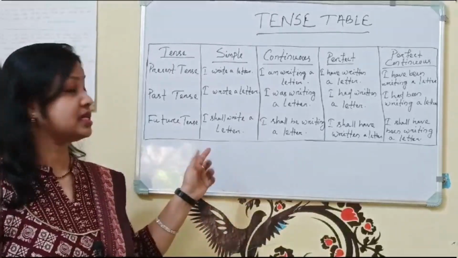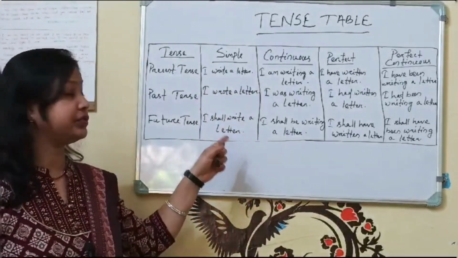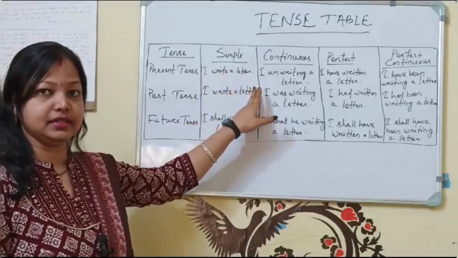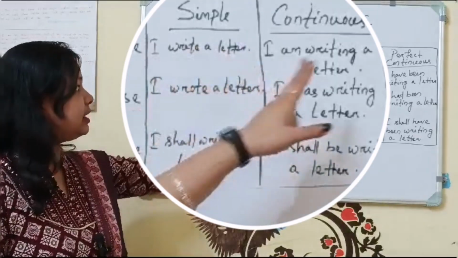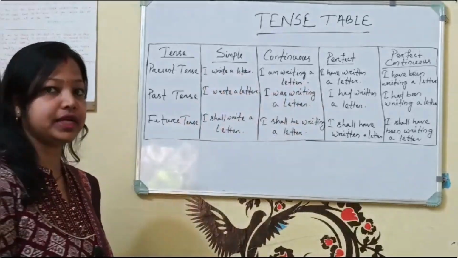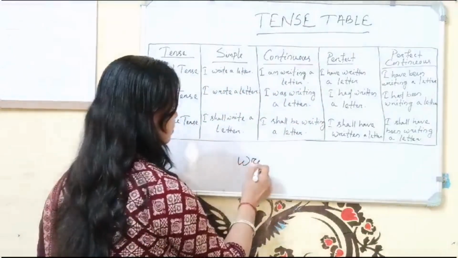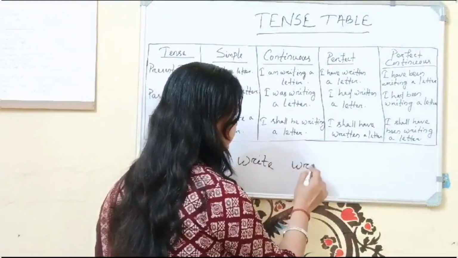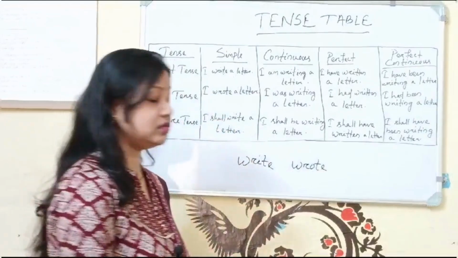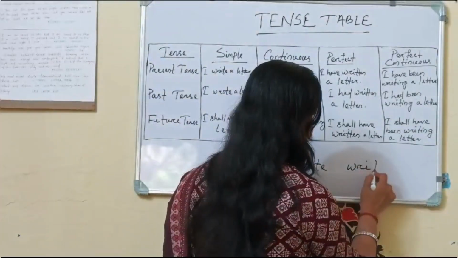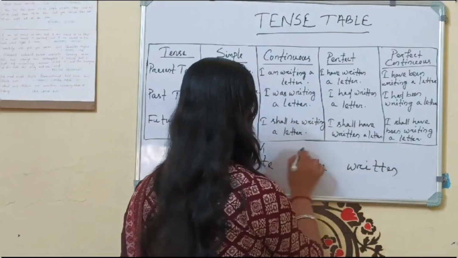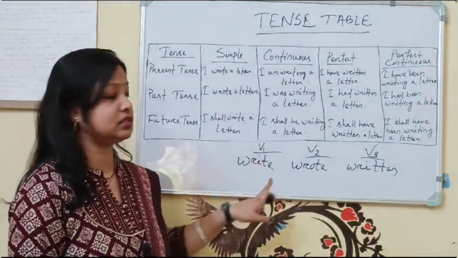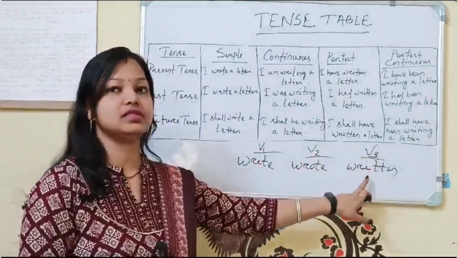See here some examples. I have made a tense table here. You can see it. One sentence I have written: I write a letter. I have used the verb write everywhere. So what is the past tense of write? Wrote. And what is verb 3? Written. So verb 1 is write, verb 2 is wrote, and verb 3 is written.